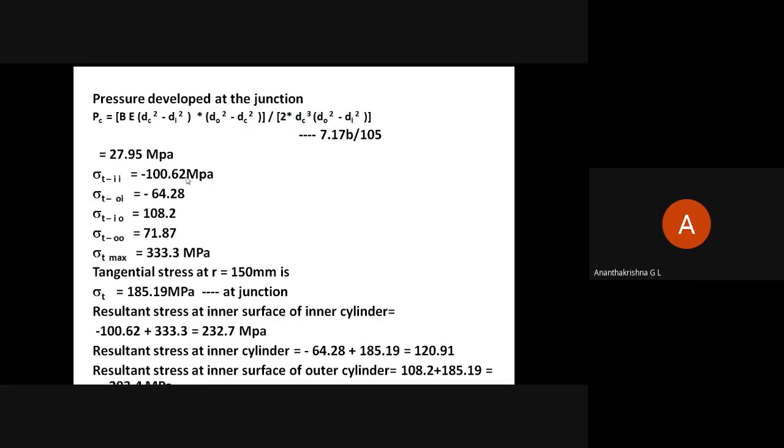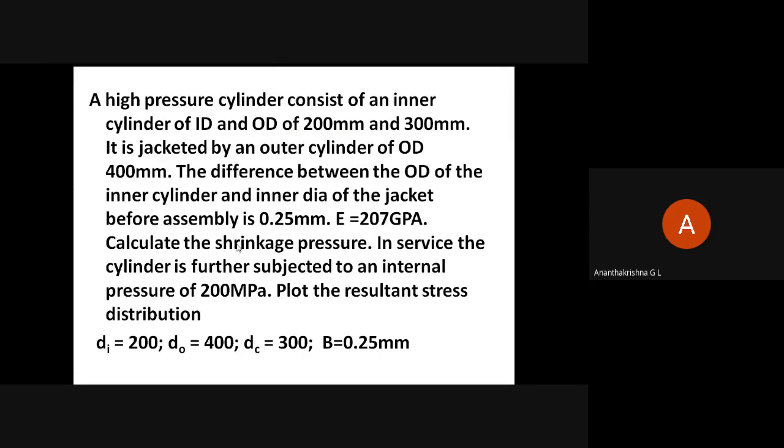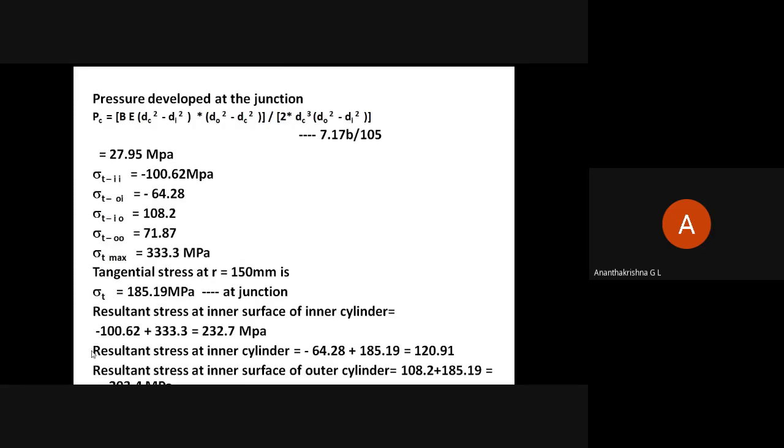Found out the values of stresses at various layers. Now, in continuation with that, the assembly is subjected to internal fluid pressure of 200 megapascal. For this 200 megapascal, we need to find out the maximum tangential stress at inner cylinder and the tangential stress at r equal to 150, which is the junction.